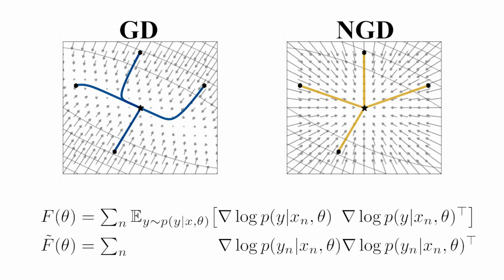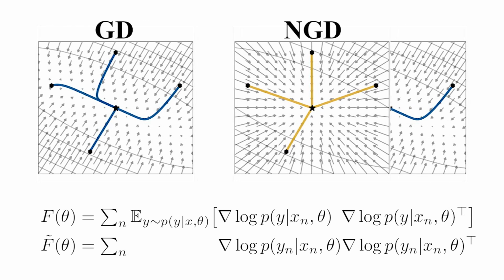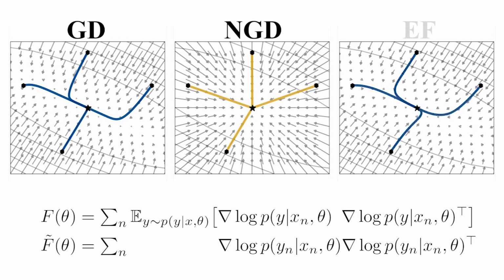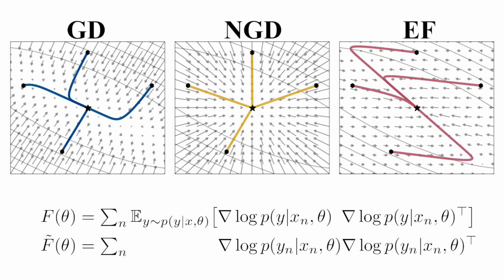The two matrices look similar, but some authors have warned against this approximation. Our work looks at the relationship between those two matrices in more detail. We show that even on very simple problems, using the empirical Fisher can lead to very bad results.